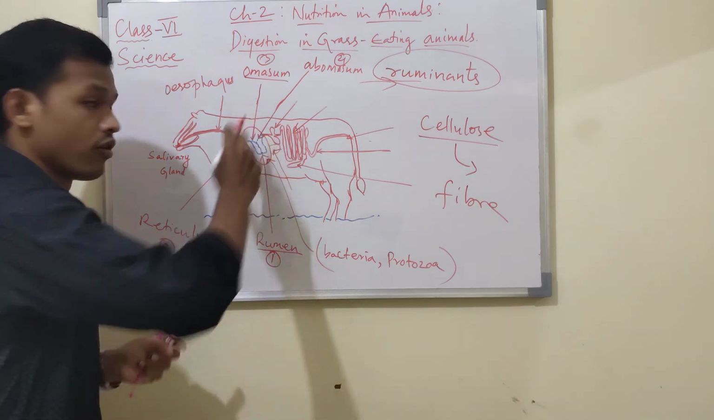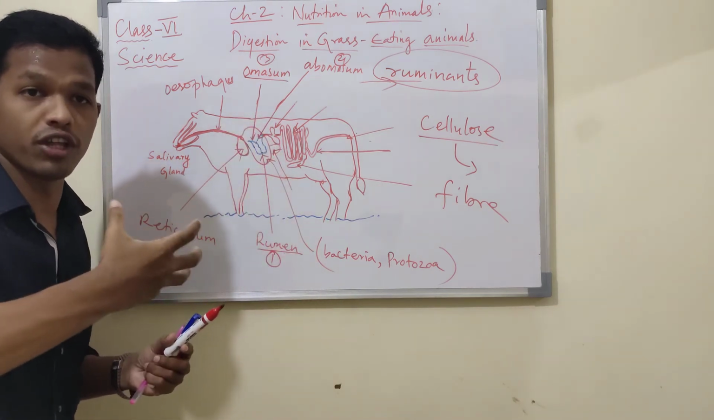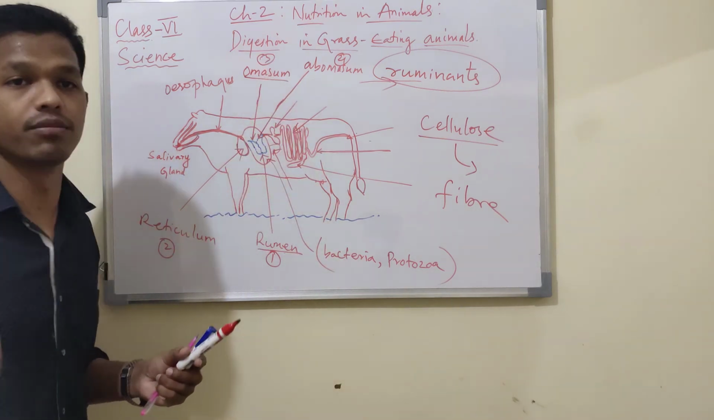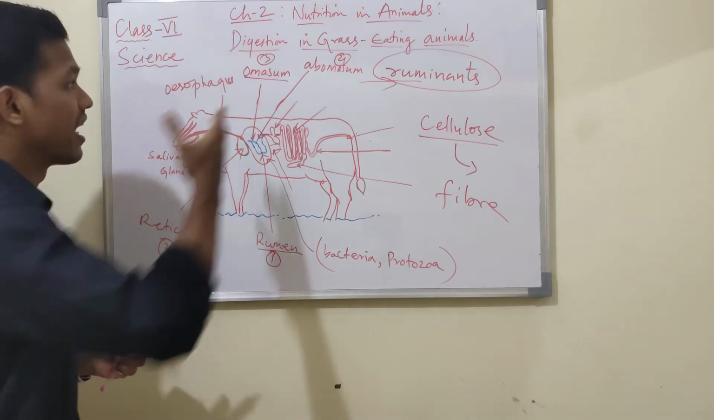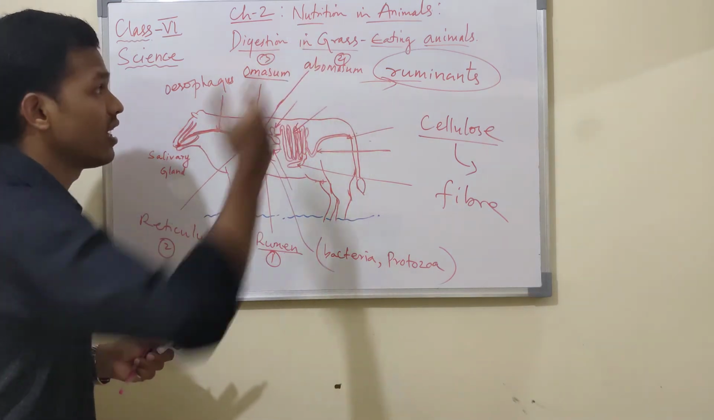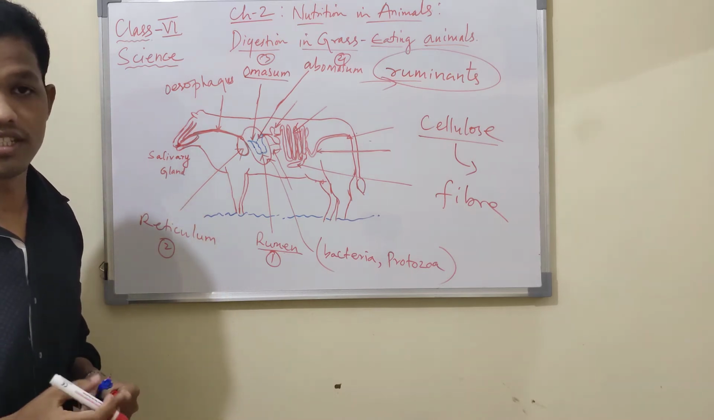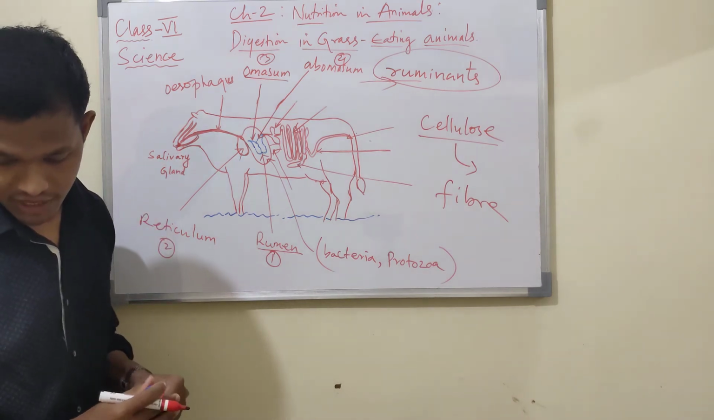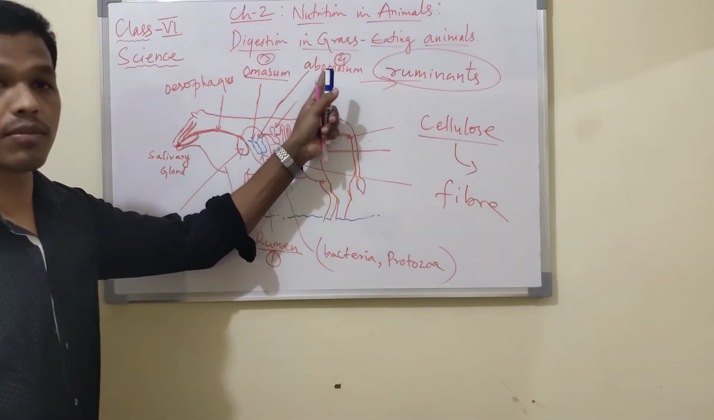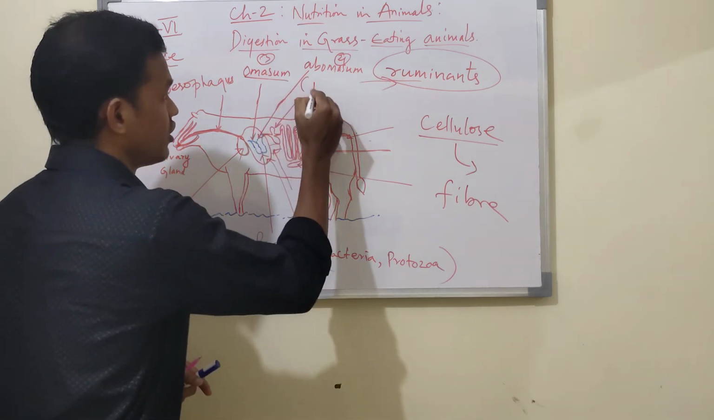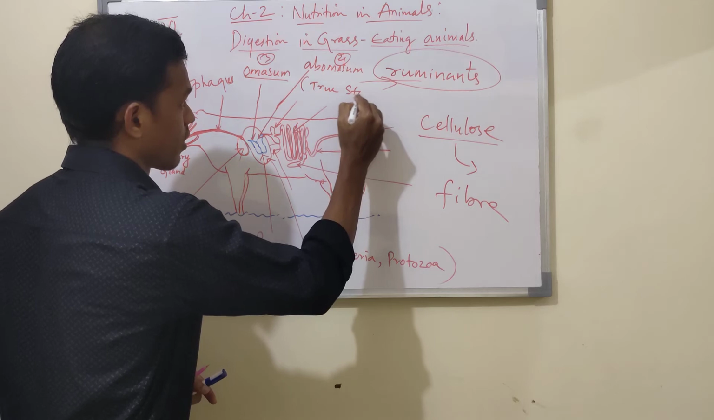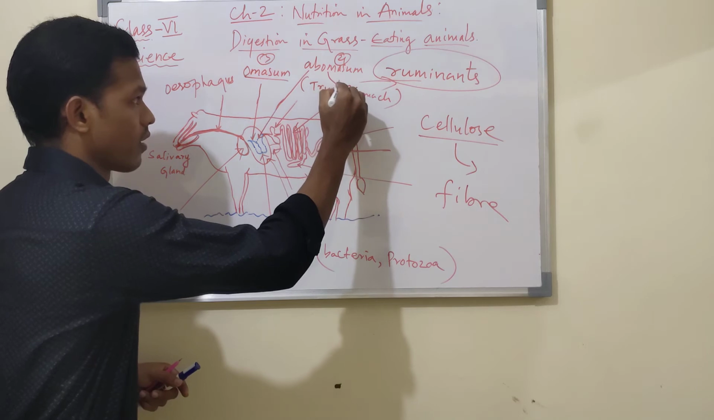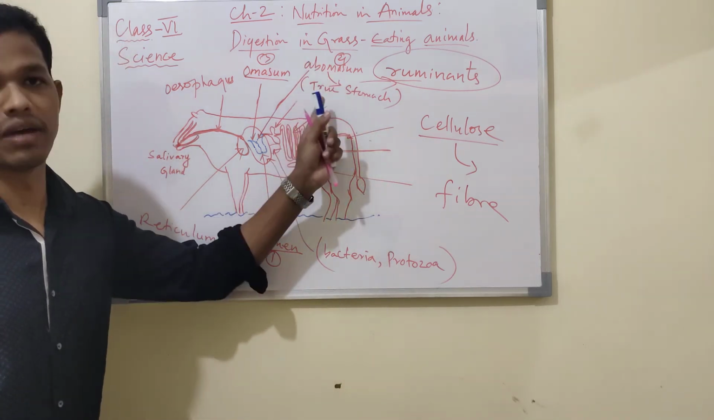Whatever excess water is present in the food in the omasum chamber, the third chamber, that is absorbed. Got it now? Then the food is sent back to the abomasum. Finally it enters the chamber called the abomasum. This is also called the true stomach. We can say true stomach.